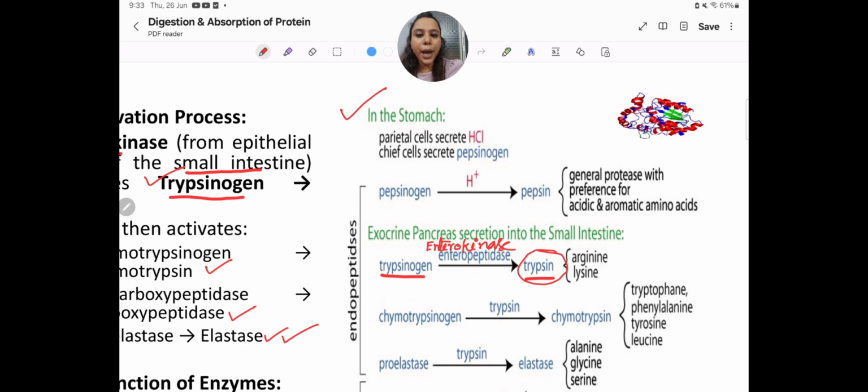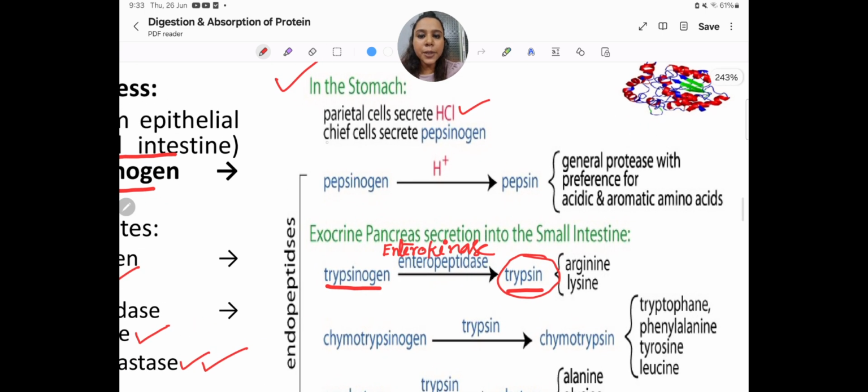Within the stomach, the parietal cell secretes HCl and the chief cell secretes pepsinogen. Pepsinogen to pepsin, the activated form, is triggered by HCl, the acidic condition. Pepsin is a general protease with preference for acidic and aromatic amino acids. You can skip this point.